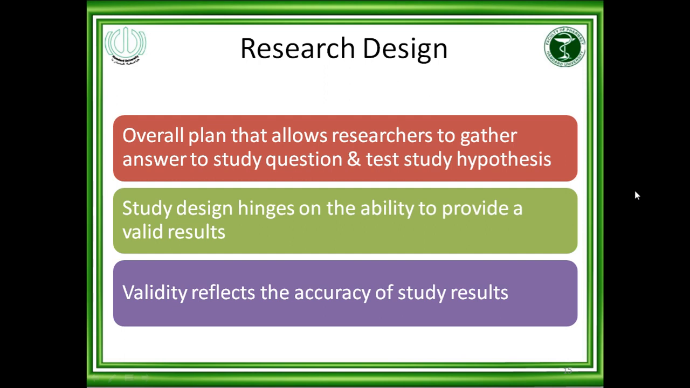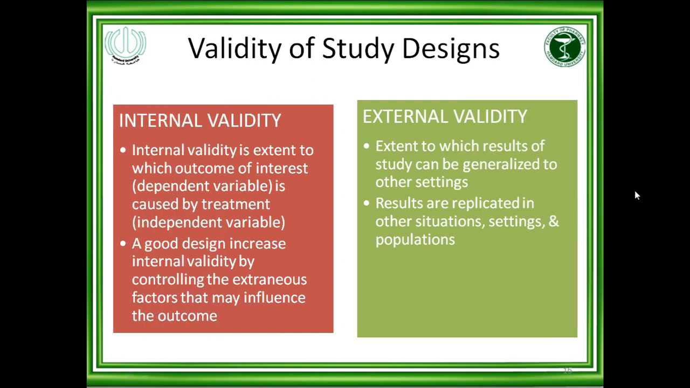Validity reflects the accuracy of the study results. Definitely, if the results are valid, it means the study is accurate. Now, what is validity of study design? How can you check the validity? There are two validities of the study: internal validity and external validity. Both validities should be available in the results. There must be a balance between internal validity and external validity.